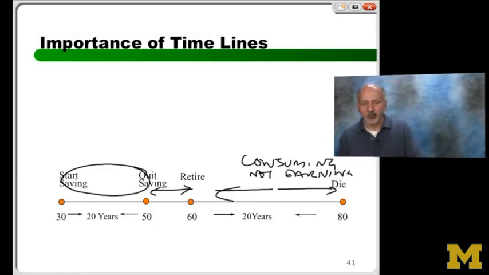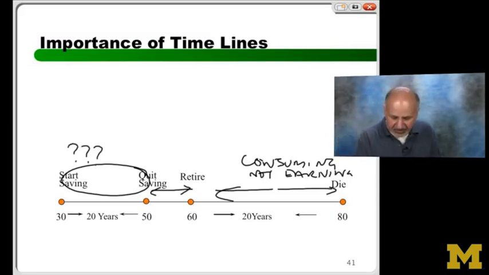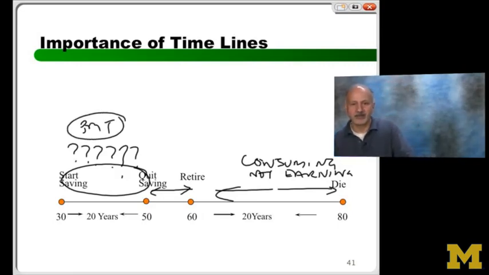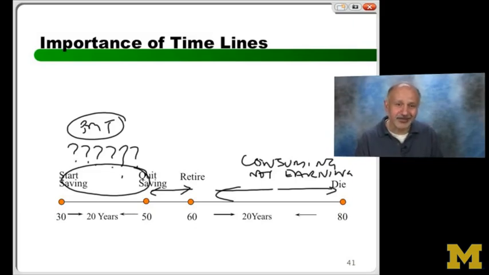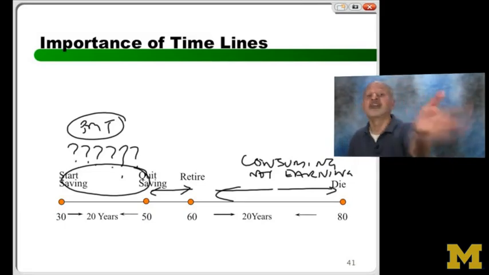So let's see, what does the question ask me? Is the question asking me how much am I saving per year? Is it a PMT question? The answer is yes. But this is why finance is awesome and you need to time travel. If you just say PMT to the calculator or Excel, the Excel is going to look at you and smack you around, and rightly so, saying, you expect me to answer a question even I don't know the answer to, right?